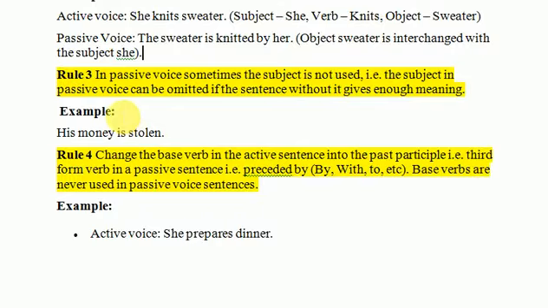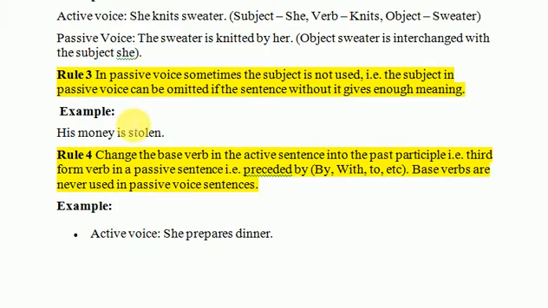But before moving to those rules, I would be going through rule number 3: in passive voice, sometimes the subject is not used. The subject in passive voice can be omitted if the sentence without it gives enough meaning. That is interesting. In some cases, the subject is not important, rather the action is important, or the object is more important. So in those cases, it is not necessary that you write the subject over there.